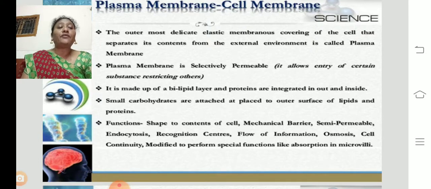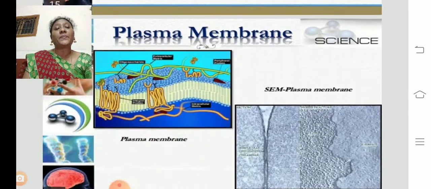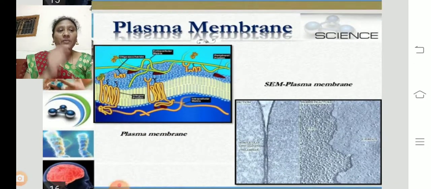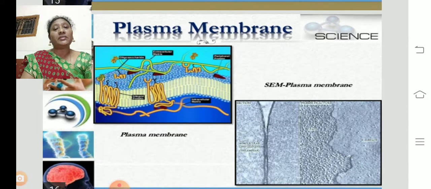Recognition centers, flow of information, transportation of information from one cell to another. Osmosis. What is osmosis? Transfer of molecules from low concentration to high concentration is called osmosis. Cell continuity. Modified to perform specific functions like absorption in microvilli. These are all the functions of the cell membrane. All these activities are participated in by the plasma membrane or cell membrane.